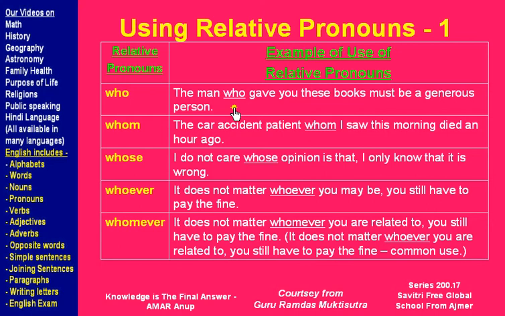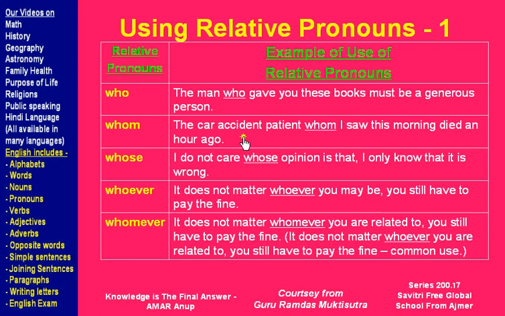See, if I say I eat biscuits, I drink tea, we join the two sentences by saying I eat biscuits and drink tea. So they were two complete sentences we were joining. Here it's only one sentence. A part of that sentence, this one, noun, noun phrase or pronoun, is related to the remaining part of the sentence using the relative pronoun. The man, here it is describing who, which man, who gave you these books must be a generous person. Next example.